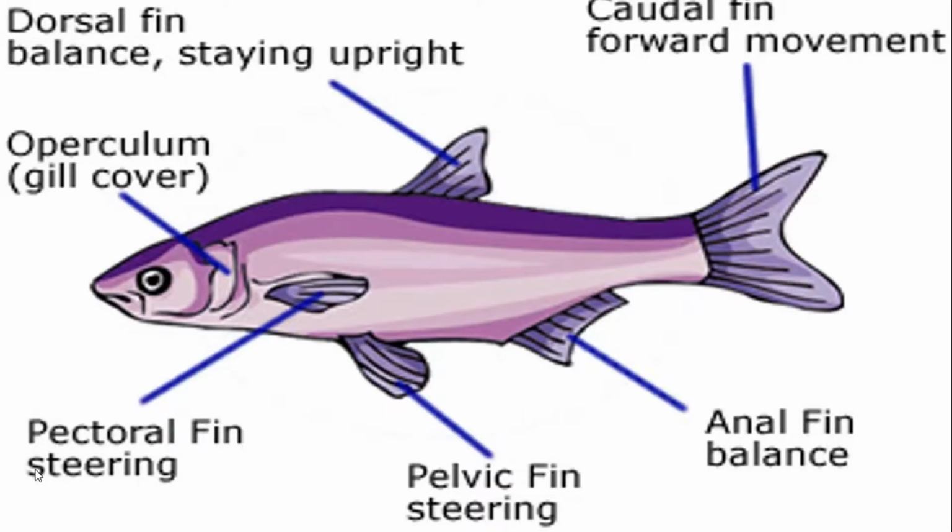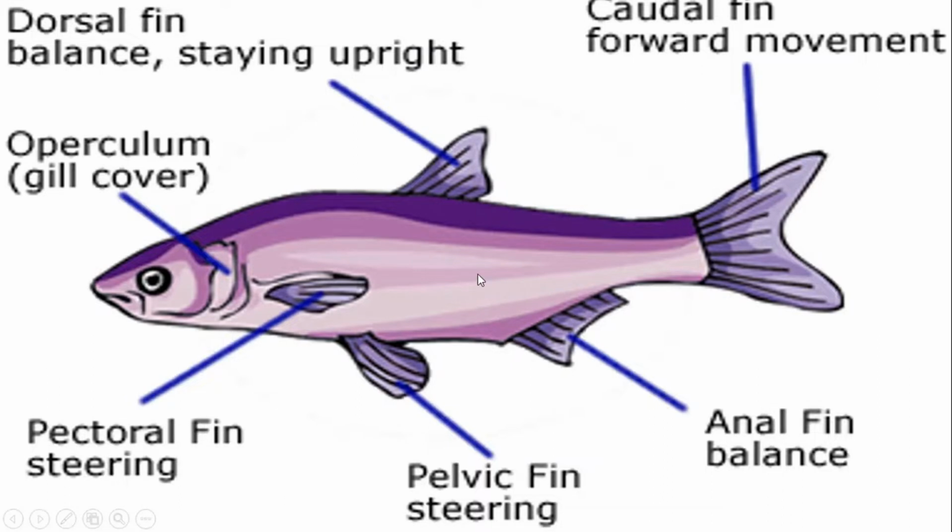Parts of a fish. A fish has fins. As you can see, there is a dorsal fin. It is used for balance. We have the caudal fin or the tail fin, the anal fin, the pelvic fin used for steering. We have the pectoral fin, also used for steering, and we have the gill cover known as the operculum.